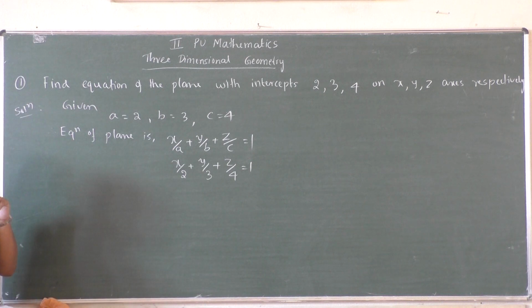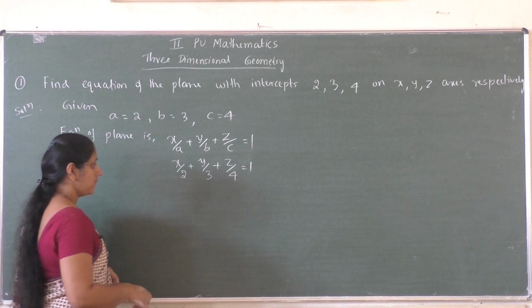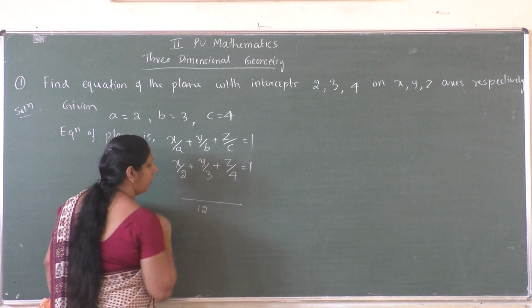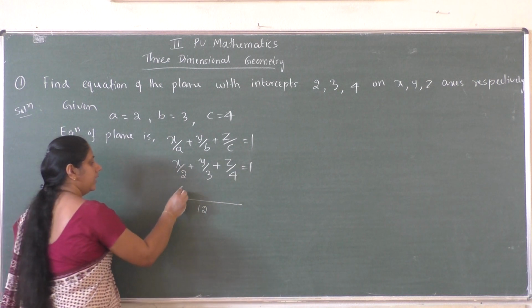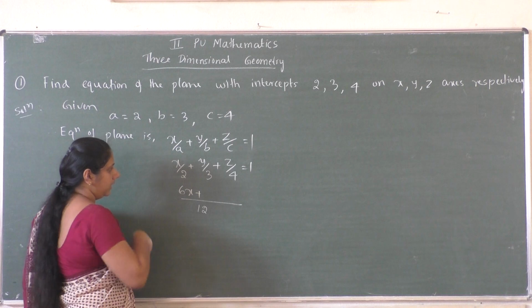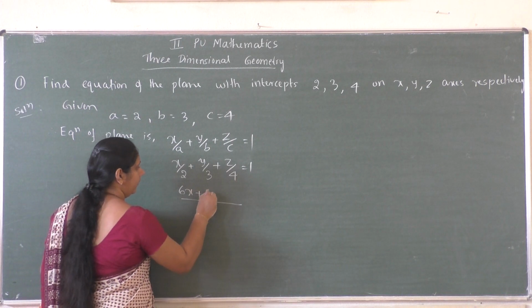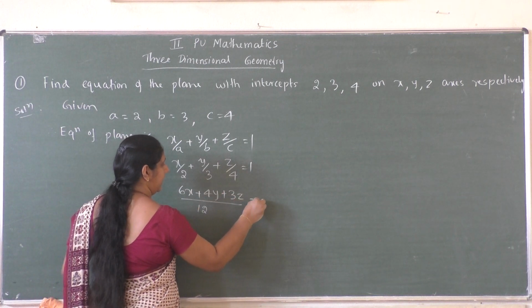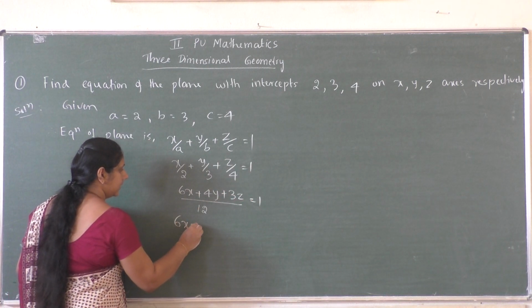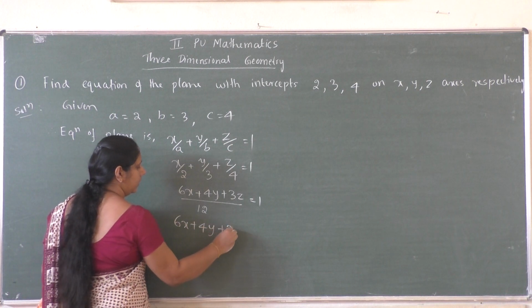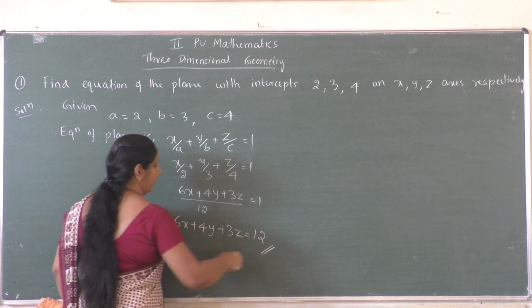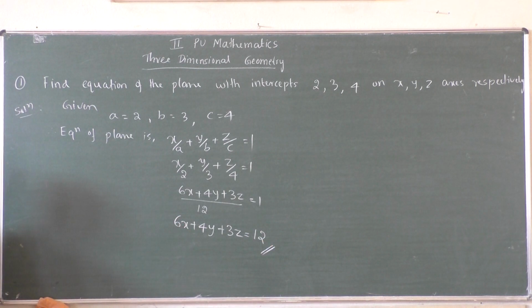Now we will simplify. What is the common denominator? 12, right? So 12 is the common denominator. What about the numerator? It is 6x plus 4y plus 3z equal to 12. So this is the required equation of the plane.